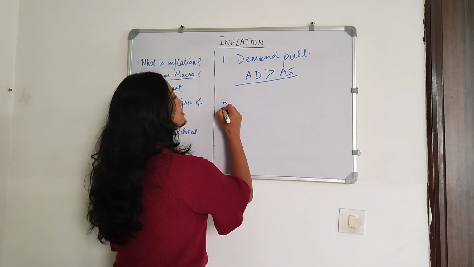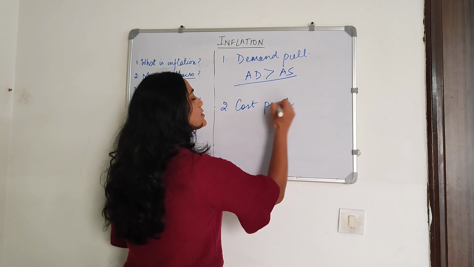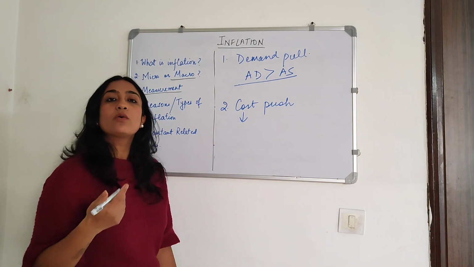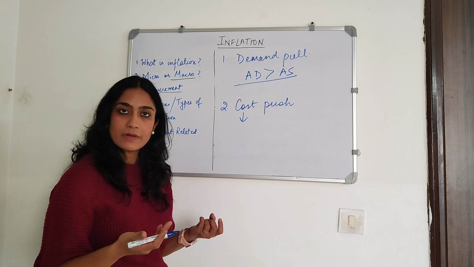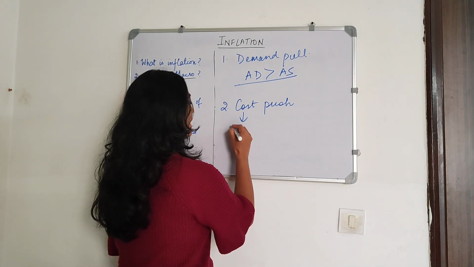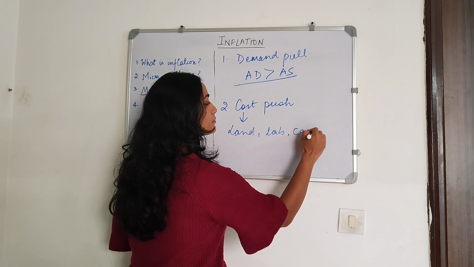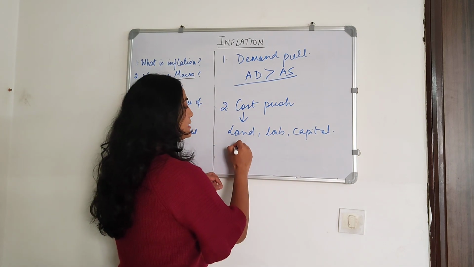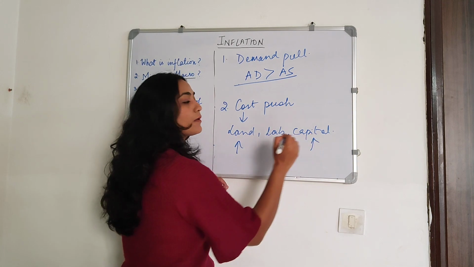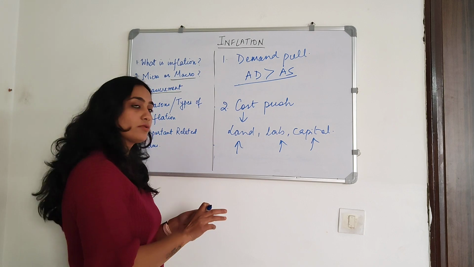The second one is cost push, right? So what goes into the production of anything? Inputs, right? Inputs: land, labor, capital. If the prices of these things go up, the cost of production of the same unit will also go up.